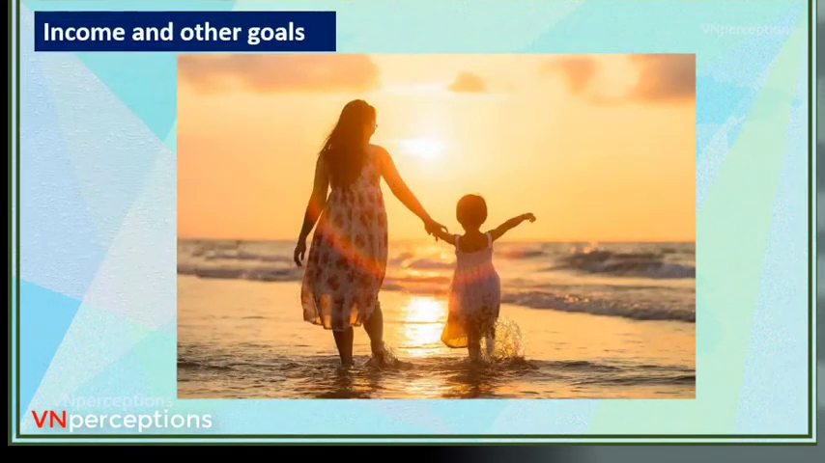Now, talking about income and other goals. So, we have understood income. What about the other goals? The requirements will be a pollution-free environment. Then it is public facilities like school, hospitals, transport, equal treatment, freedom, dignity and honor.